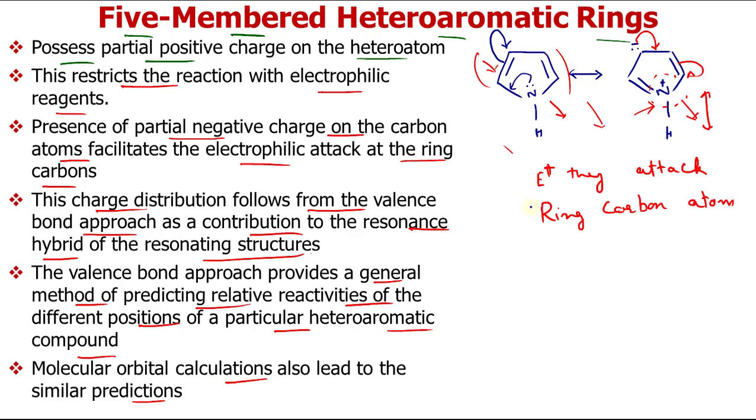Now we will discuss the orientation: if the electrophile can attack, where will it attack, as there are many carbon atoms. This is your 5-membered heterocycle. The position adjacent to nitrogen is called the alpha position, and the second position is called beta. So this is also alpha, this is also beta, because it is a symmetrical structure. The electrophile can attack either at the alpha position or at the beta position. Now we will see where it is more preferable.